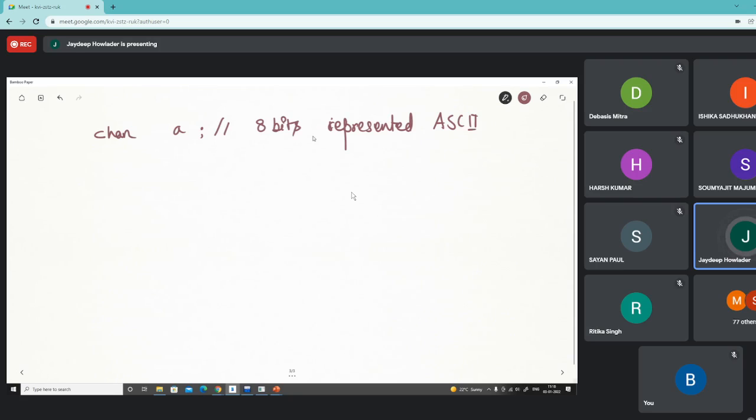We'll try to understand these things later on. But at present, we just need to get that there are numbers and there are characters. Numbers have two types of representation, integer and float, and they also have signed and unsigned representations. So this is all about the data types, how we represent the data types,